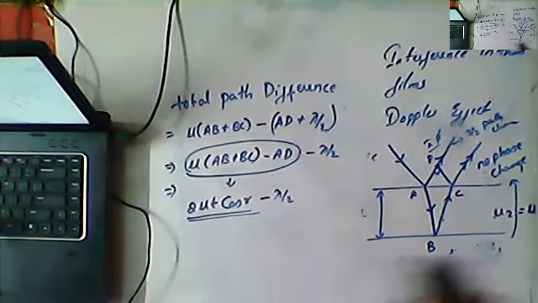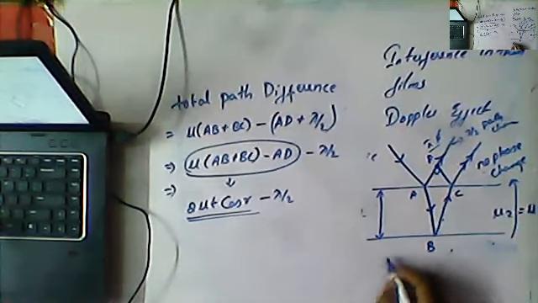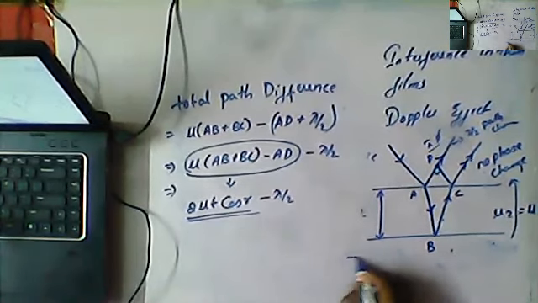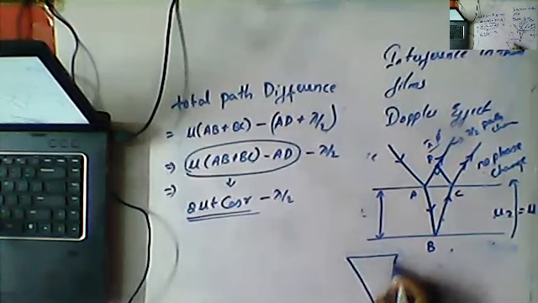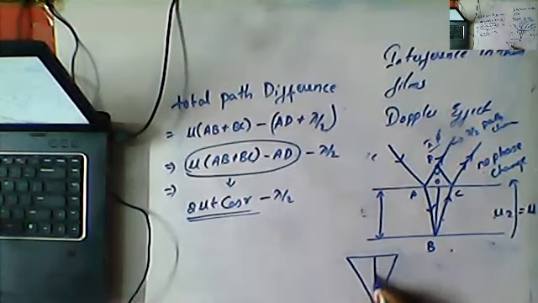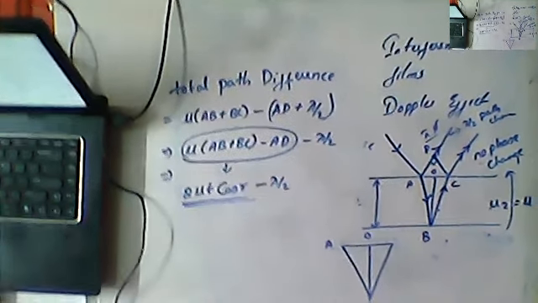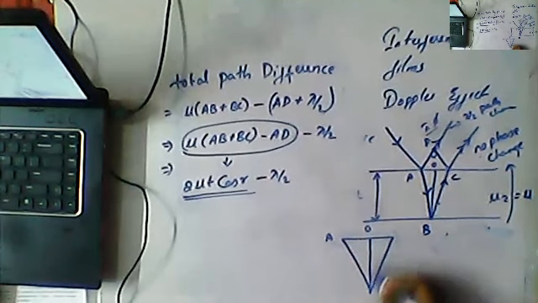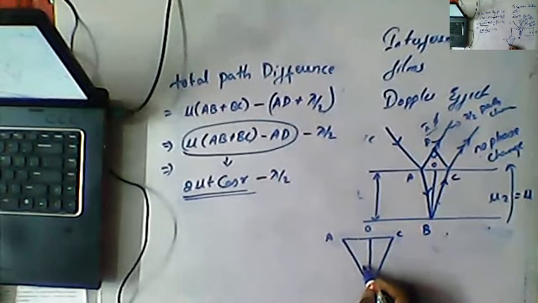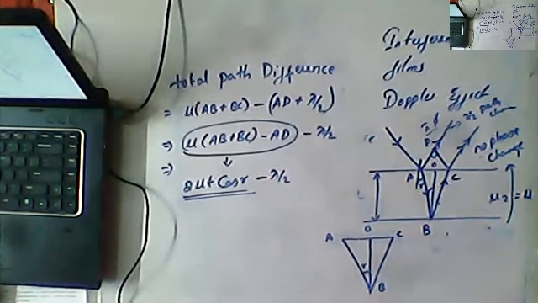In order to derive that, first of all, what is AB? I'm drawing the diagram separately for better understanding. Consider this point as O, this is A, here is point B, and this is the point C. Whatever the angle of refraction is here, R, the same angle will be present here, so here is angle R.